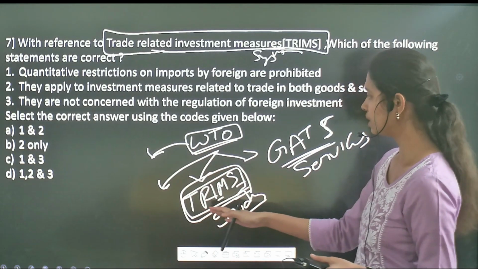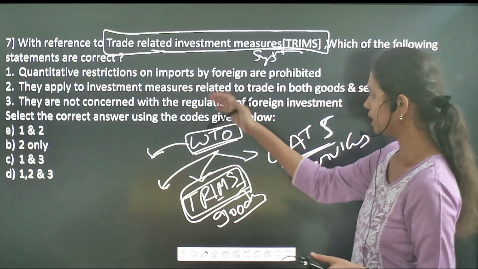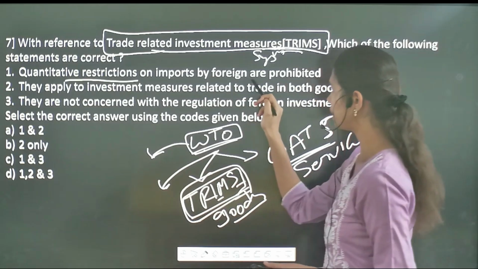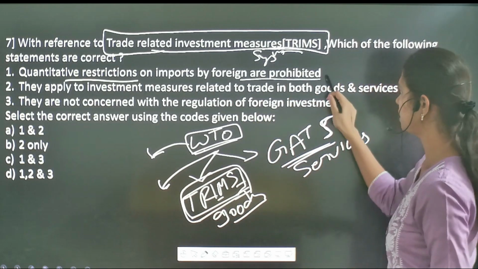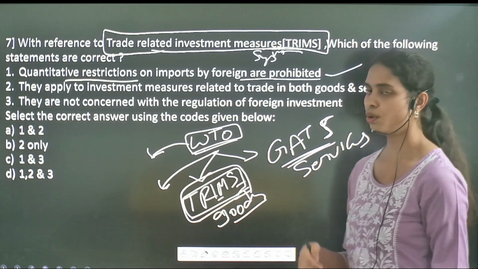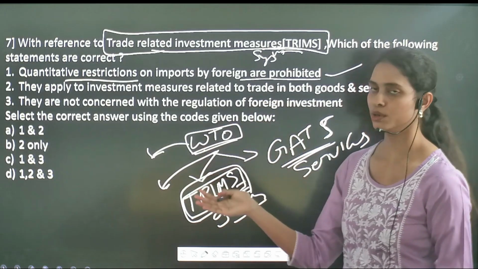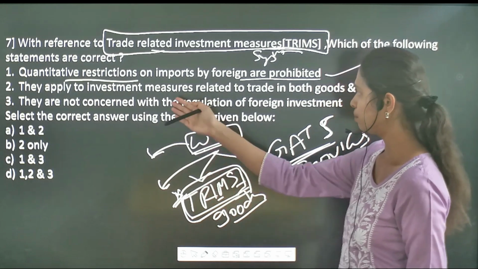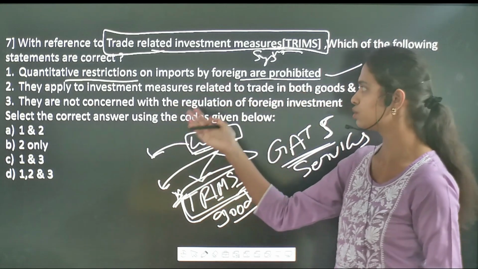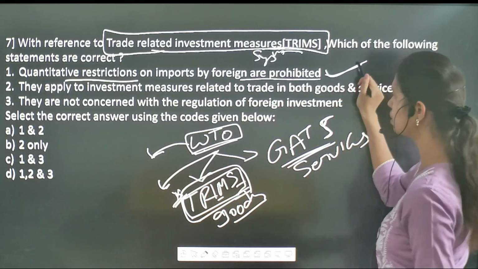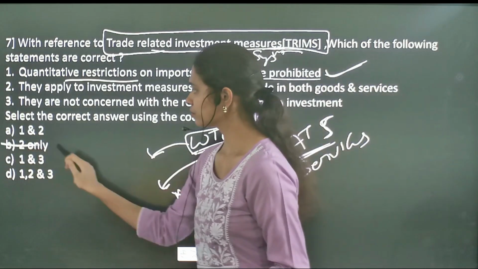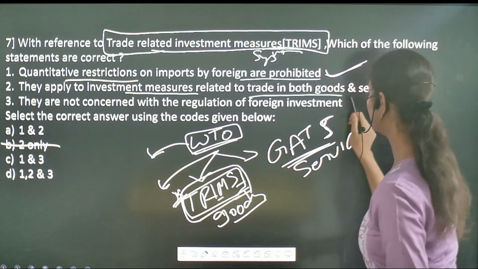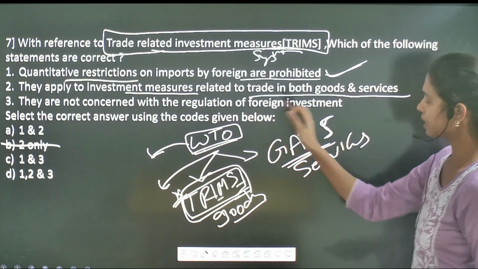So in this question, let's see the different statements. Here, quantitative restrictions on imports by foreign are prohibited. It is a correct statement. In order to overcome these kinds of import duties as well as restrictions, TRIMS has prohibited different kinds of restrictions on imports. So the first one is correct, followed by: they apply to investment measures related to trade in both goods and services. It is a directly factual question.